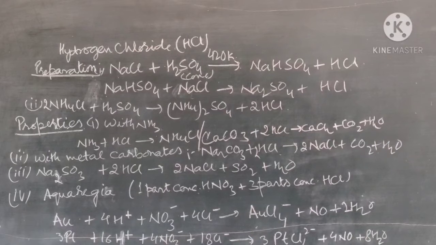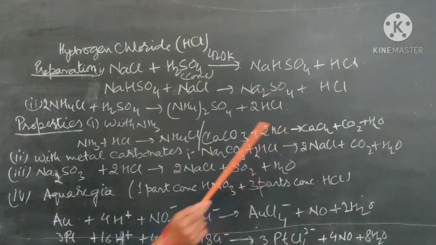Now the next is, in a similar way, with sulfides. When sulfides are treated with hydrochloric acid, they form sodium chloride, sulfur dioxide and water.